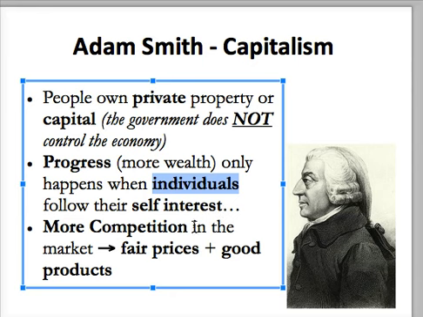And he argued this important point, which is important to write down, that more competition leads to lower or fair prices and better or good products. So let me say that again, and that's really important to understand. When you have more competition in the market, and I'm going to give you an example in a little bit, like if you have an iPhone basically competing with Nokia, Samsung, then you're soon going to have lower prices. iPhone's going to lower their prices because Samsung just lowered their price too. And eventually we're going to have products that are going to be in better and better quality.